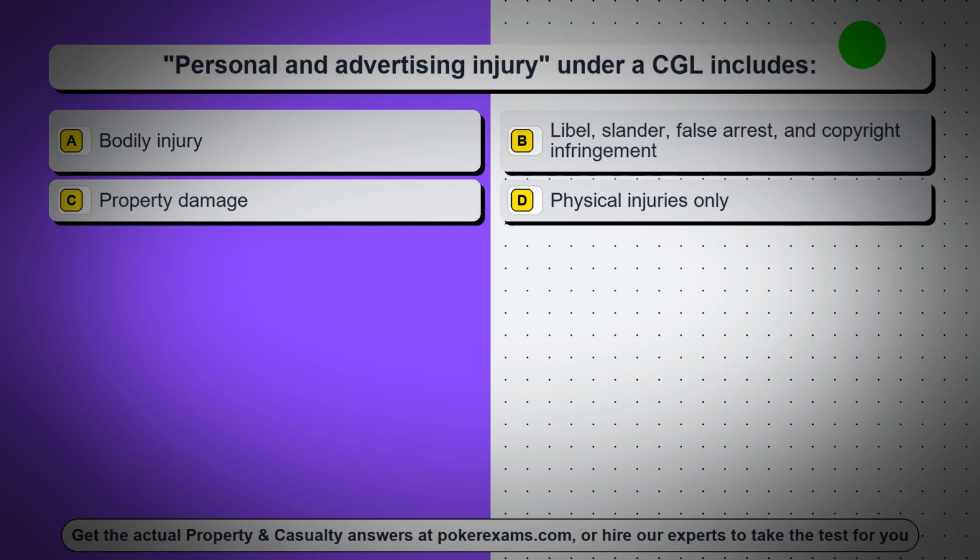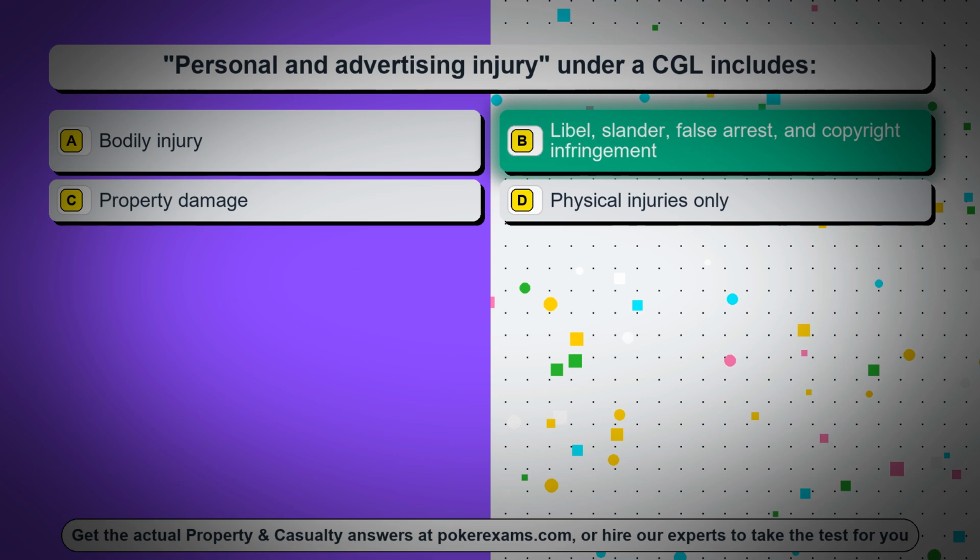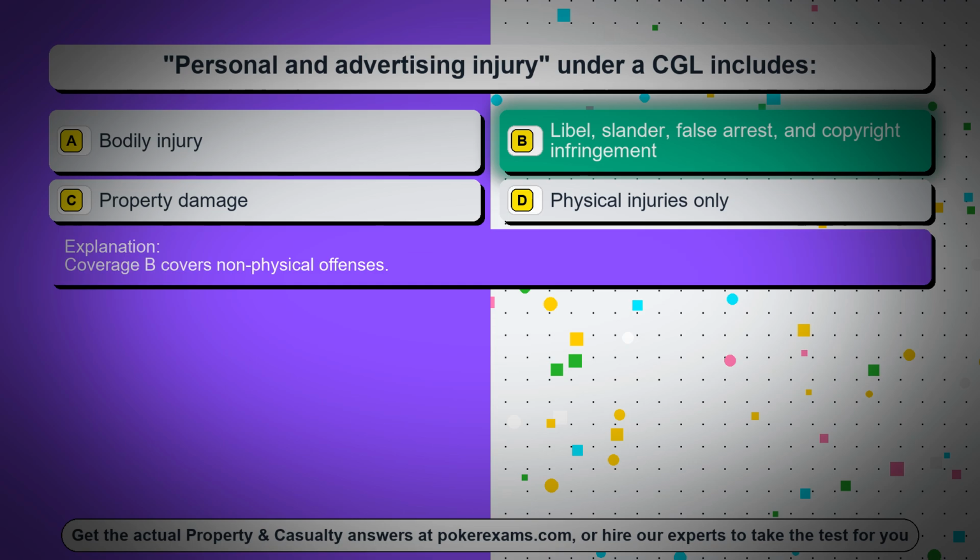Question 51. Personal and advertising injury under a CGL includes option A. Bodily injury. Option B. Libel, slander, false arrest, and copyright infringement. Option C. Property damage. Option D. Physical injuries only. The correct answer is option B. Libel, slander, false arrest, and copyright infringement. Coverage B covers non-physical offenses.